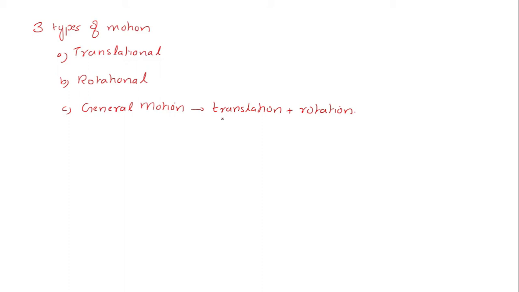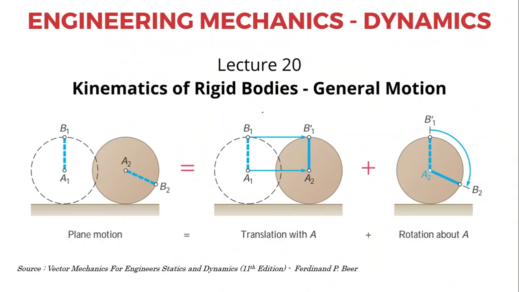Now, a classical example of a general motion, a body that, say for example, we'll take in a single plane, is a rolling wheel. If you look at this rolling wheel that is shown in this figure, all the points in the rigid body undergo both translation as well as rotation. Let us take 2 points here, for example A1 and B1. As the wheel undergoes both translation and rotation, the final position is marked by A2 as well as B2.